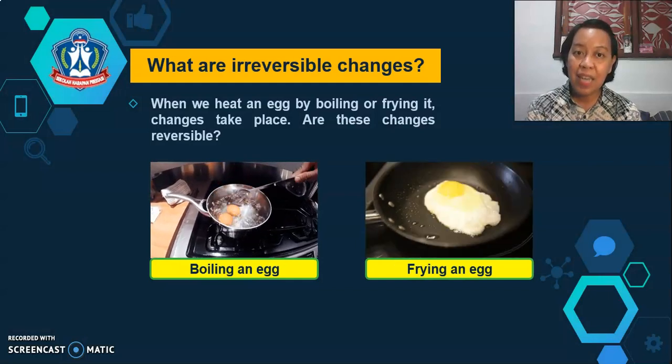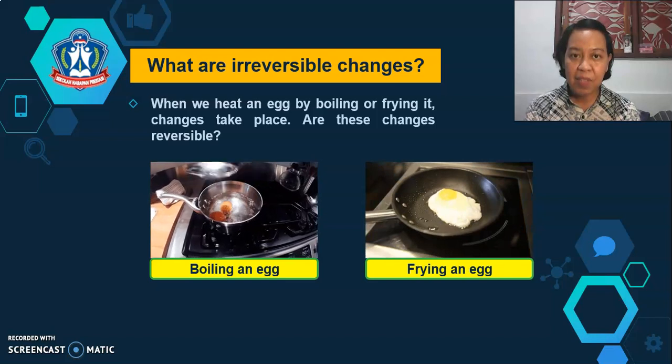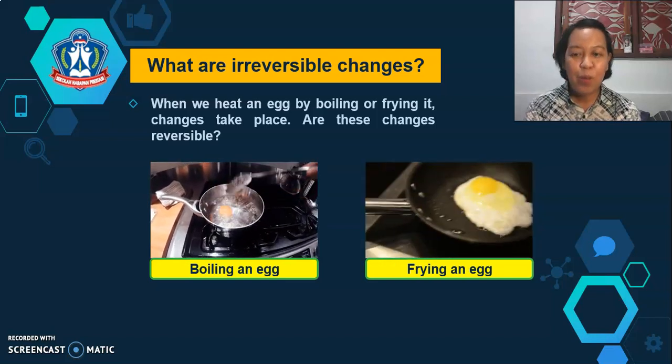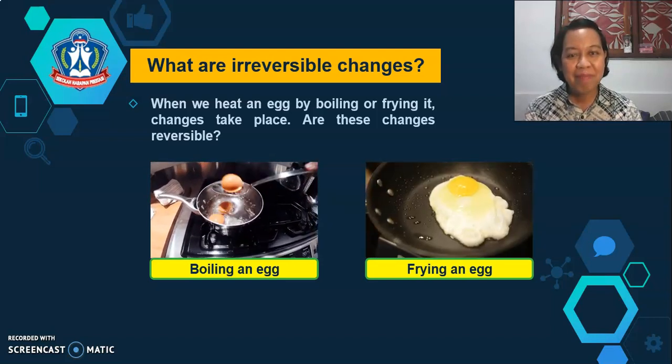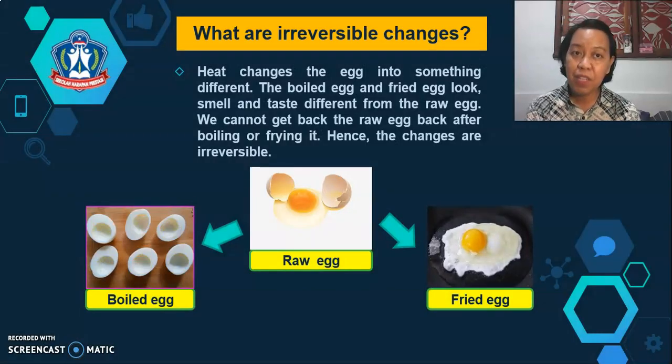When we heat an egg by boiling or frying it, changes take place. Are these changes reversible? What do you think, children? Heat changes the egg into something different. The boiled egg and fried egg look, smell, and taste different from the raw egg. We cannot get the raw egg back after boiling or frying it. Hence, the changes are irreversible.